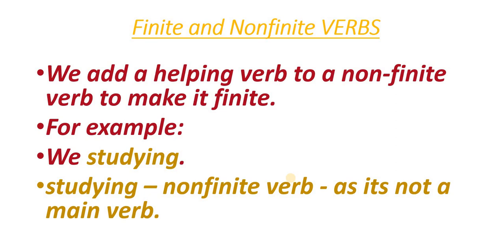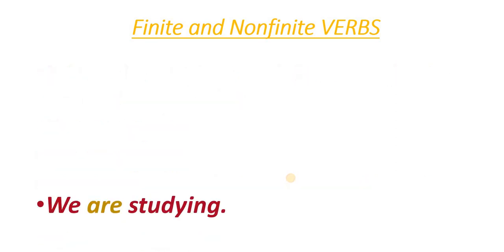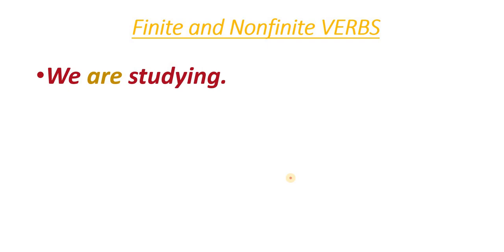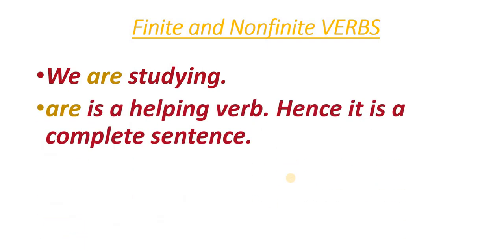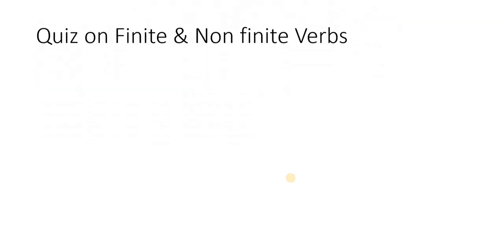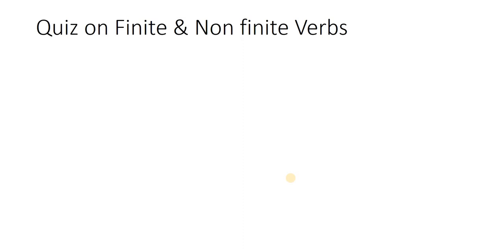Here studying is a non-finite verb as it's not a main verb. So what do we need? Are should be added here as a helping verb. Hence, it is a complete sentence. Hope you all have understood.